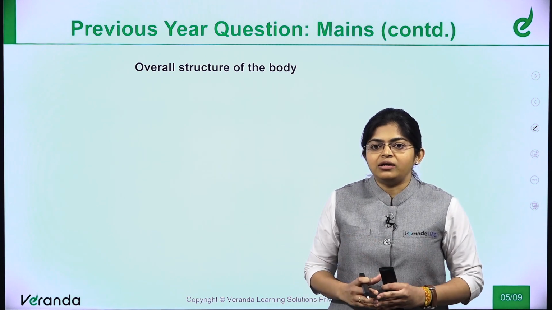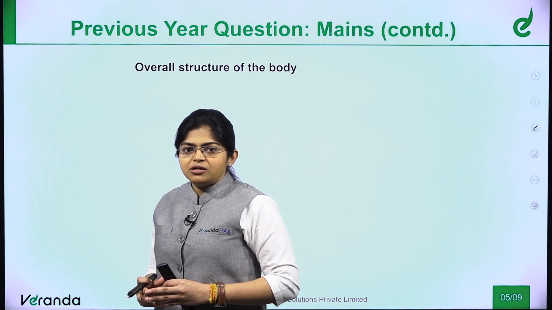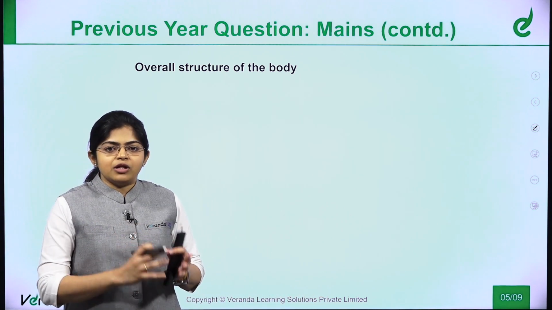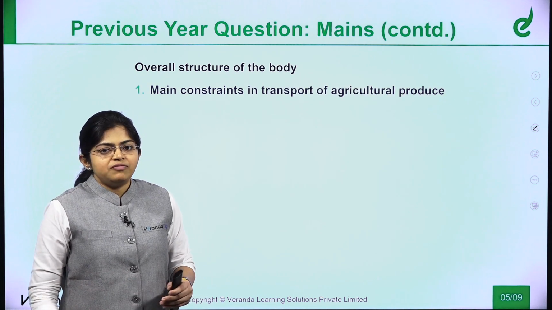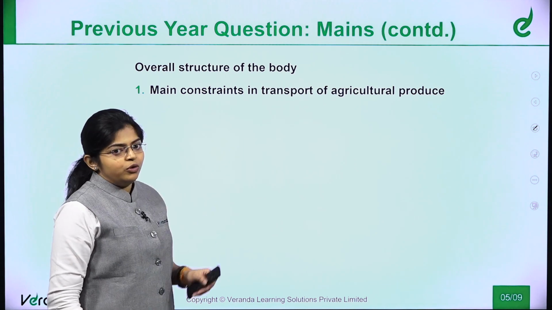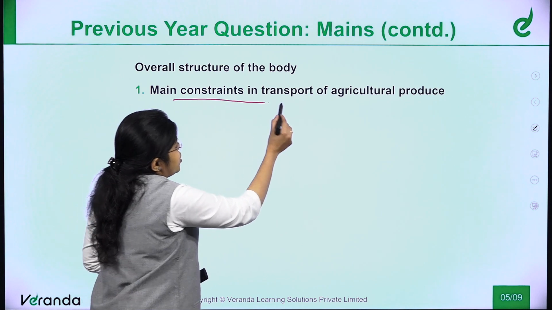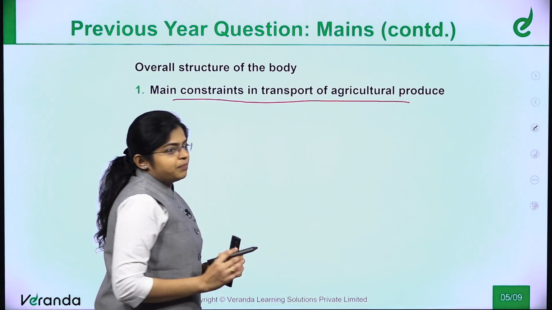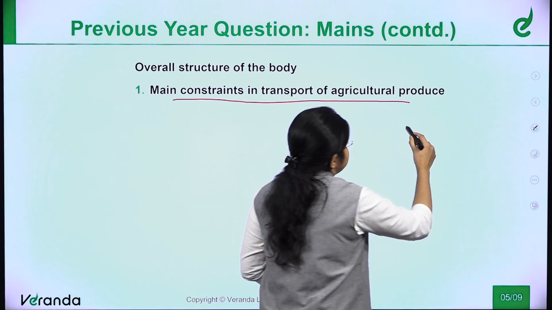Now we have started the question, so what is the overall structure of the body? We should start by identifying the subparts of this question. Here we had two subparts, isn't it? One is they have asked about transport, and another is they have asked about marketing. The first is the main constraints in the transport of agriculture produce. Now how to generate points for this subpart? Here you can go for this method that is generally called PESTLE.